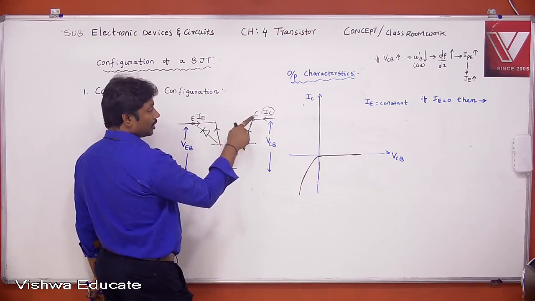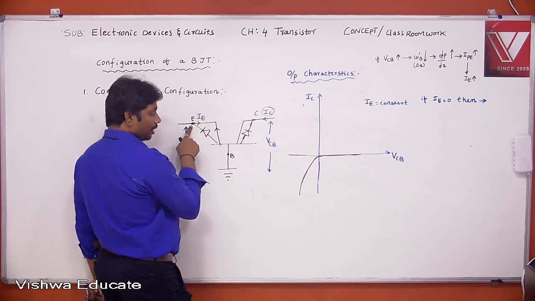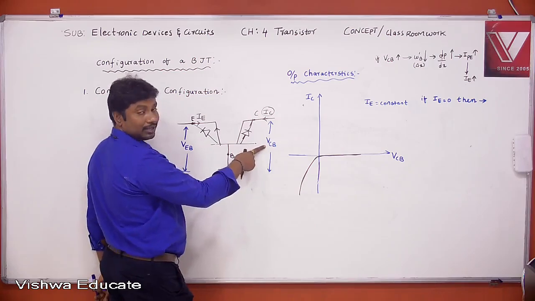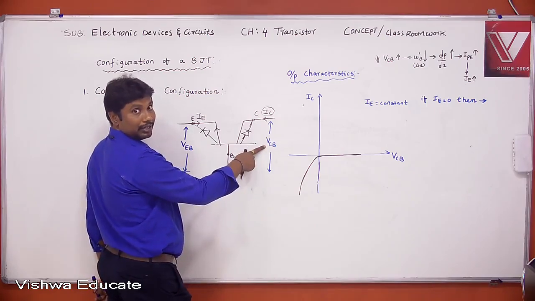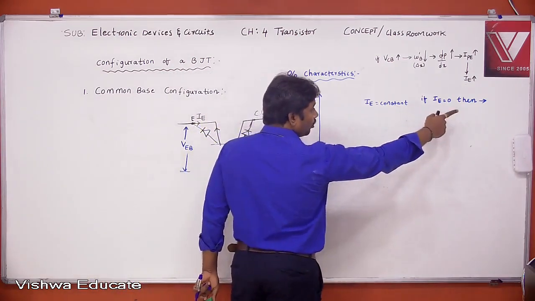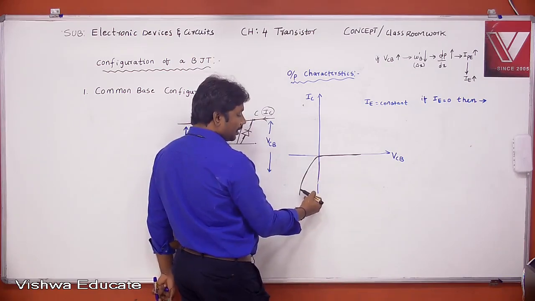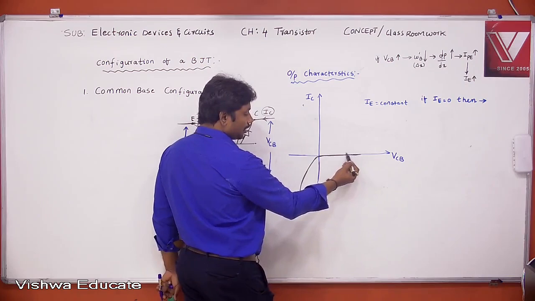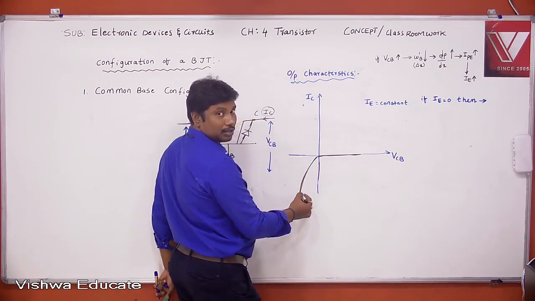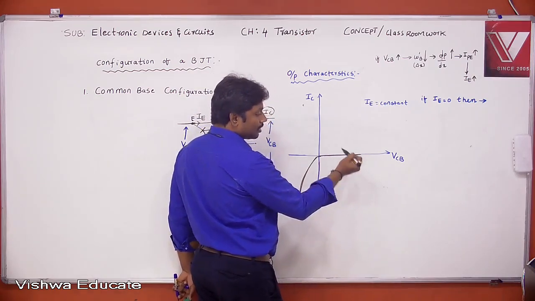One is the current due to carriers which are coming from the emitter, and the other is the current due to the applied voltage, that is VCB. When emitter current equals 0, the output characteristics exactly resemble the diode junction characteristics. The forward characteristics are drawn in the third coordinate and the reverse characteristics are drawn in the first coordinate.